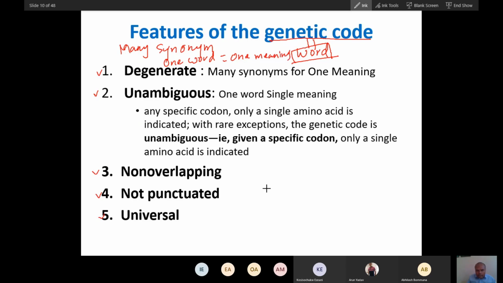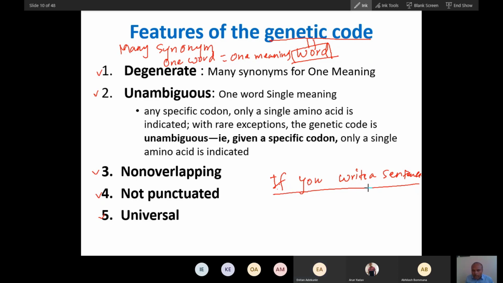And if you write a sentence, do you think the words are overlapping here? Tell me, if you overlap the words, will you understand the sentence? No, you cannot.